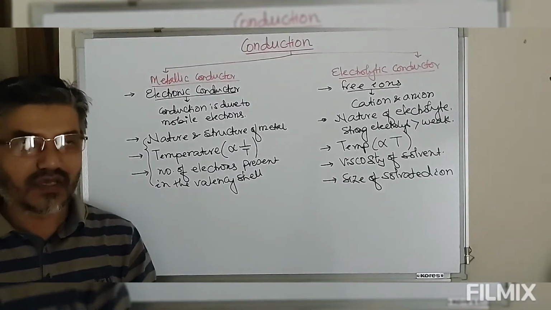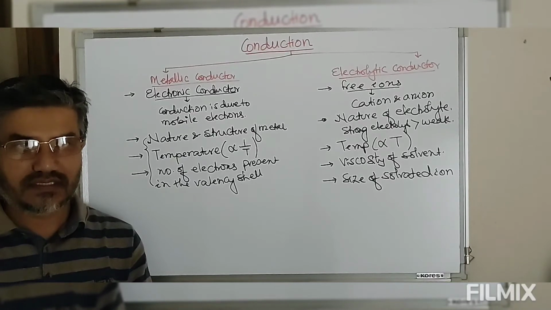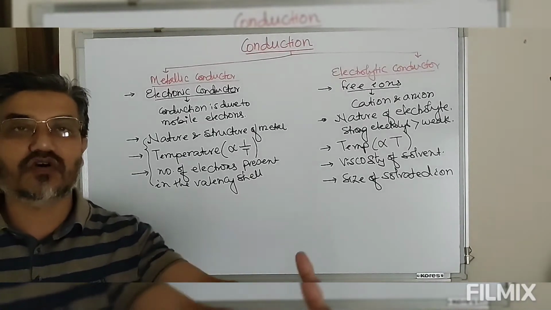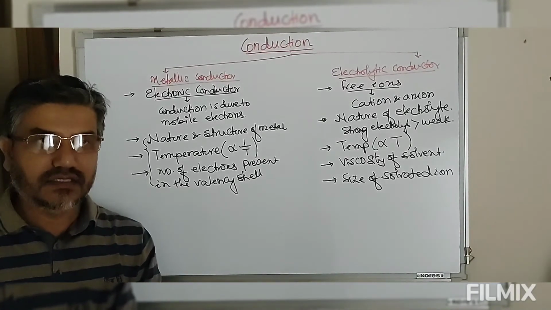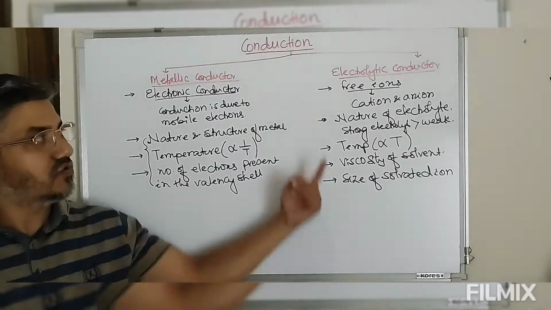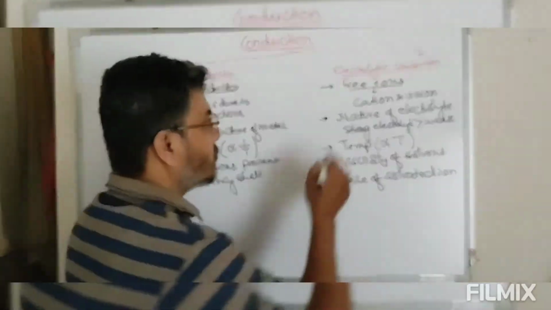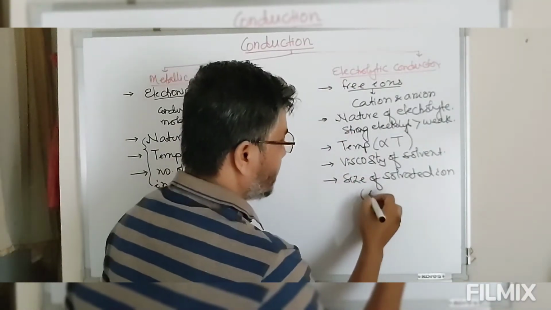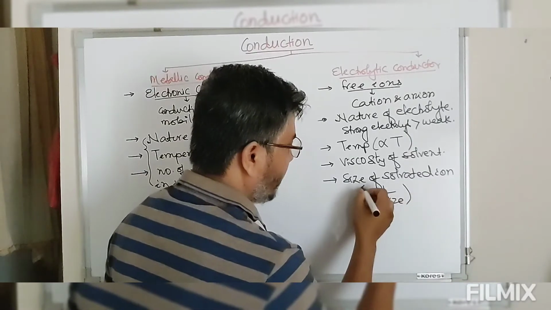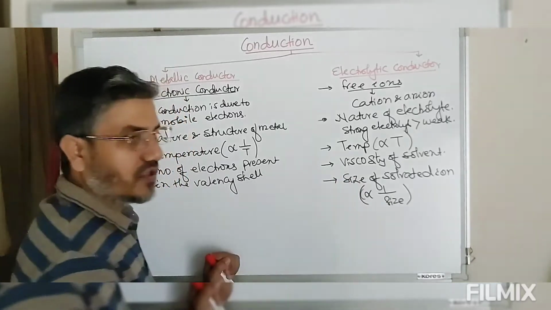gaseous state. Now, as the size of ions increases, the tendency for these ions to move through this medium or solvent will decrease. So, as the size increases, mobility of ions decreases, so the electrolytic conduction will decrease. So, this electrolytic conduction is inversely related to the size of the solvated ion. Size more, conduction less; small size, more conduction.